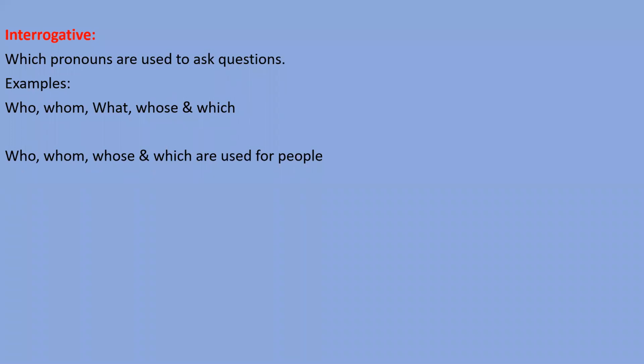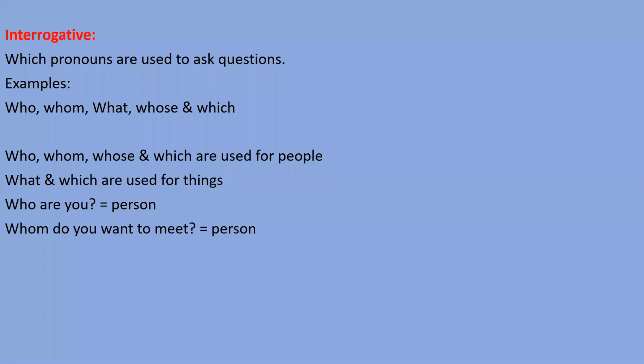In this, dear students, we have to understand this main point: who, whom, whose, and which are used for people, and what and which are used for things. Like, who are you? I say to anyone, who are you? So it means I have used the word who for a person, not a thing. Next, whom do you want to meet? Basically, I'm talking about a person whom you want to meet. So whom also we use for a person.